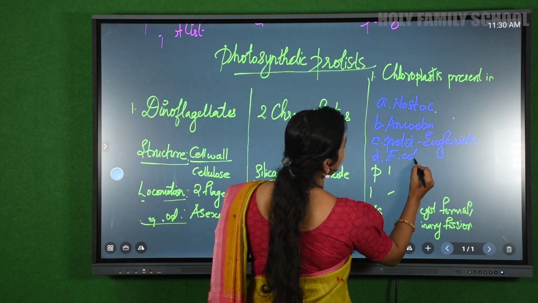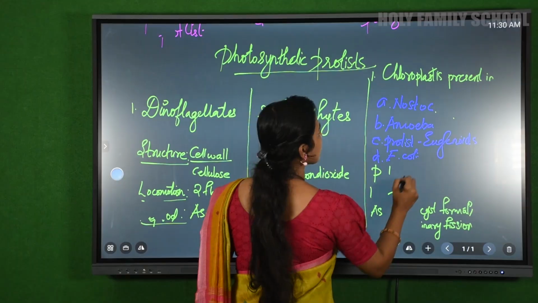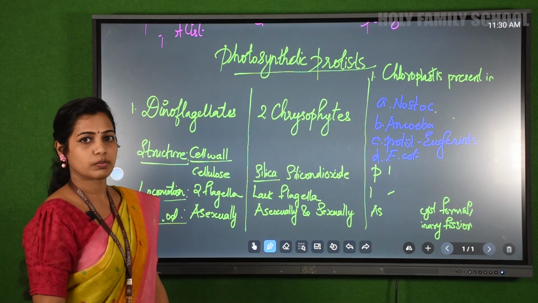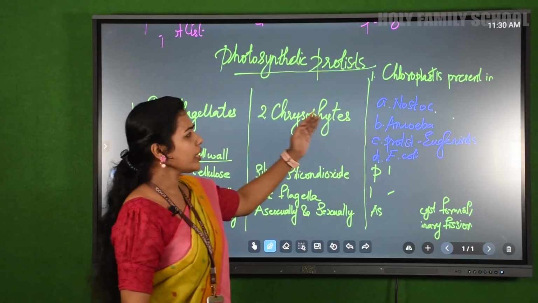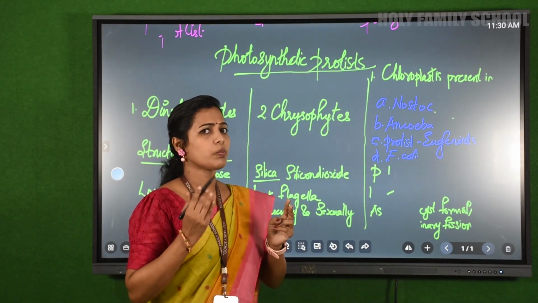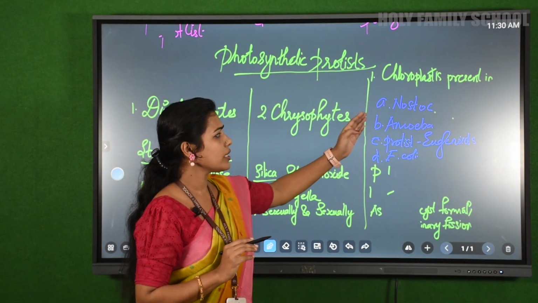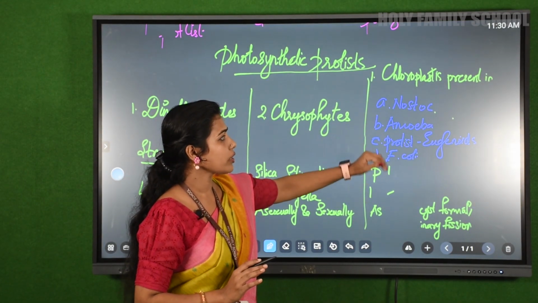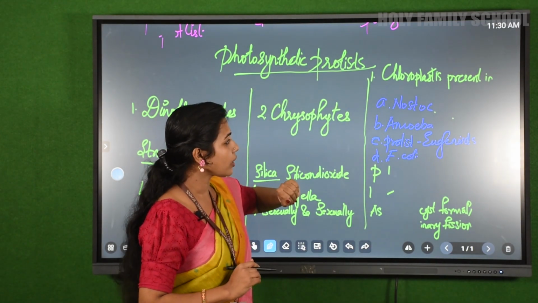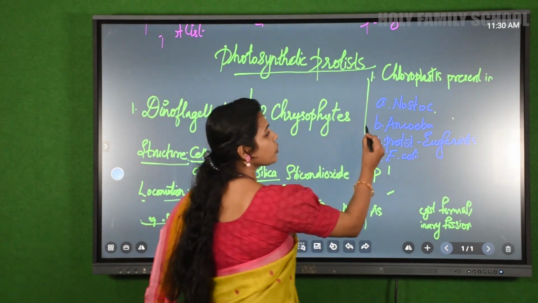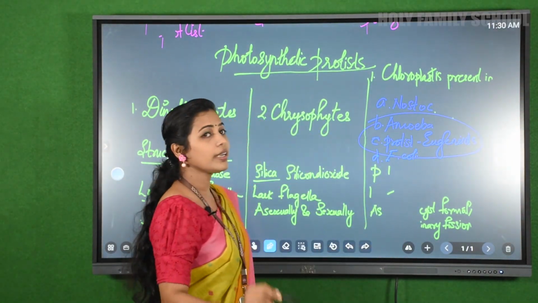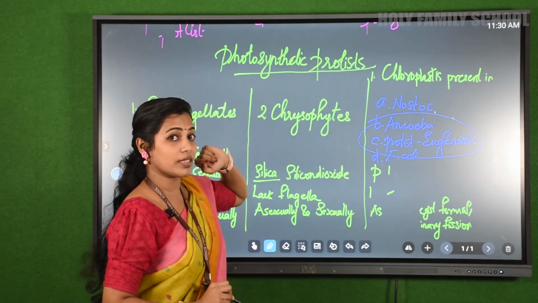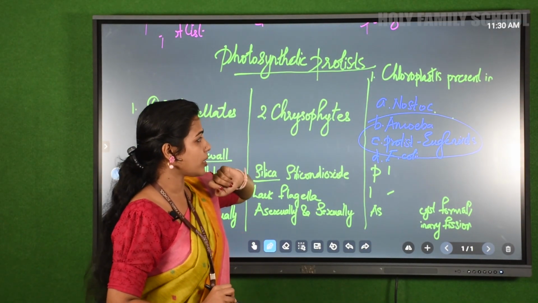Let's talk about E. coli. If you get a question like this, chloroplast is present in what type of organisms? How will you answer? It is very easy. You know the difference between prokaryotic and eukaryotic. You can easily remember E. coli is a bacterium, isn't it? And it is prokaryotic. Nostoc is again prokaryotic. Amoeba and euglenoids are the two options where you can get confused here. Both are protozoans. Both come under protists.